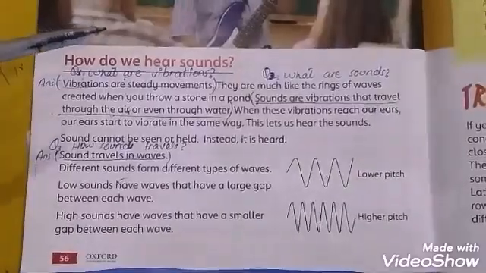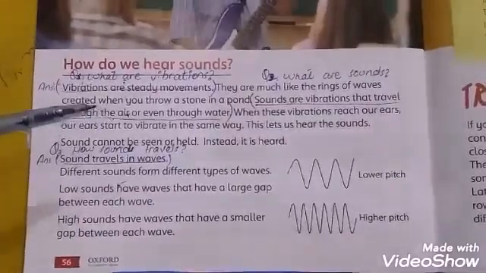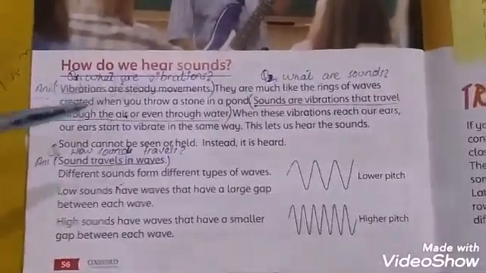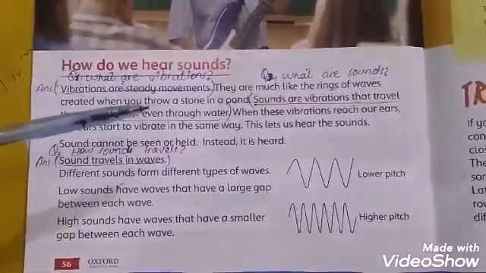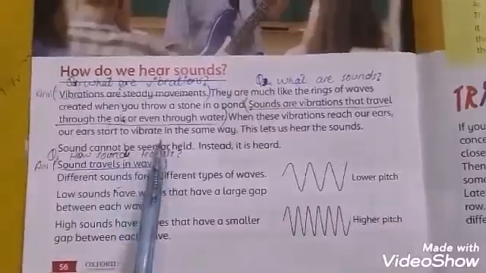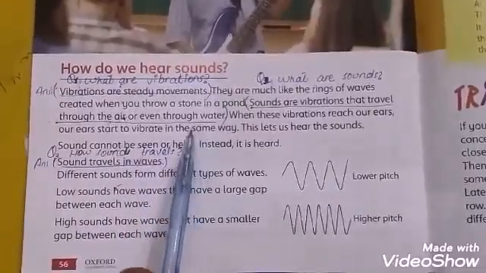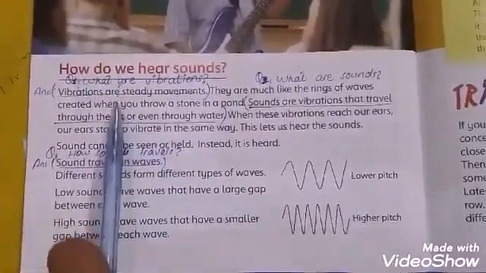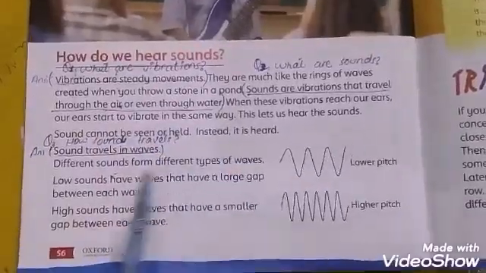Now question, how do we hear sounds? There are different ways to hear sounds. First, we have to learn about vibrations. Vibrations are steady movements. And what is sound? Sound is the vibrations that travel through the air, even through water, by which sound can travel from one place to another place.